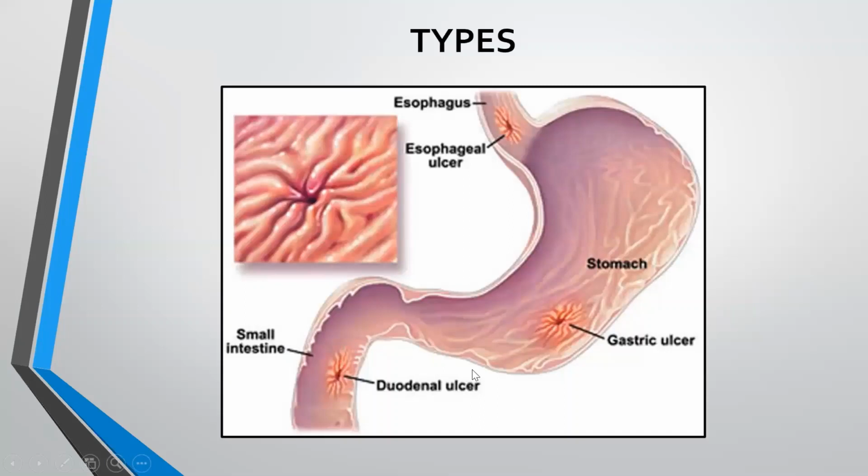Now, coming on to types of peptic ulcer, depending upon their location, peptic ulcers are of three types. First type is esophageal ulcer. Esophageal ulcer is present in the esophagus part of the GIT. Next one is gastric ulcer. It is present in the stomach. And the third one is duodenal ulcer, present in the upper portion of the small intestine, that is the duodenum.